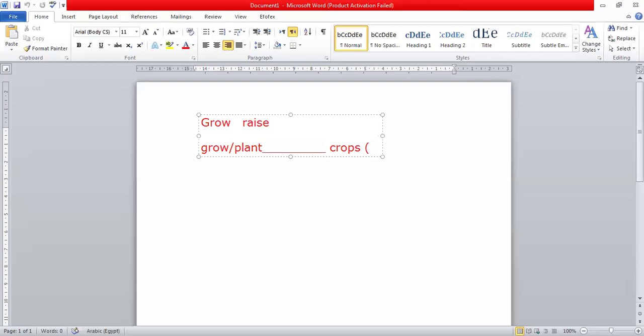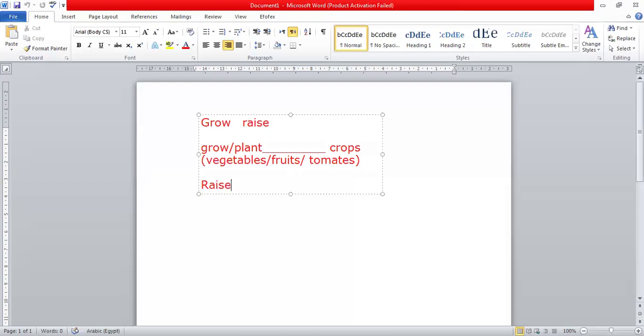We plant or grow vegetables, fruits, potatoes, tomatoes, and anything. Okay? Vegetables, fruits, tomatoes, anything. All these are crops. So we use grow or plant with these crops. We have another meaning of raise.